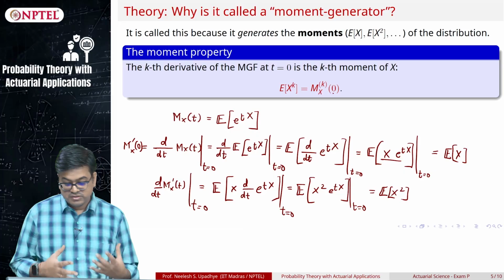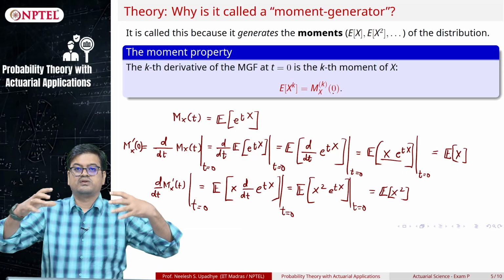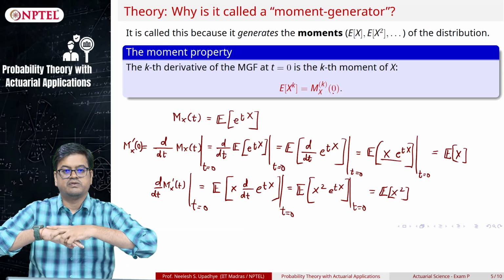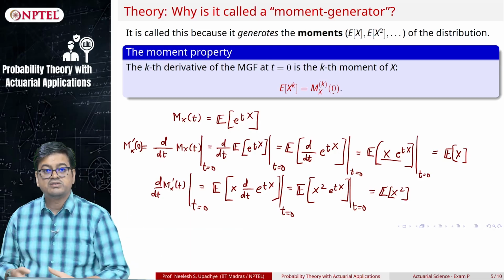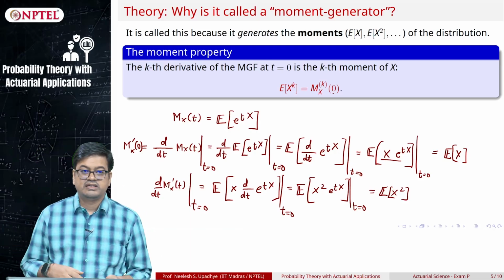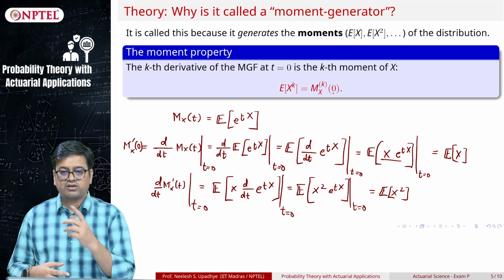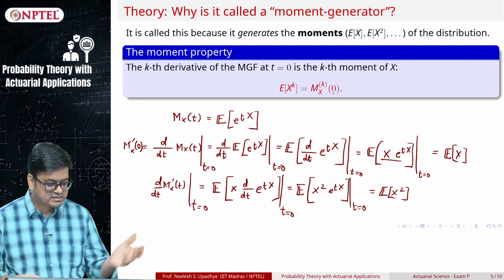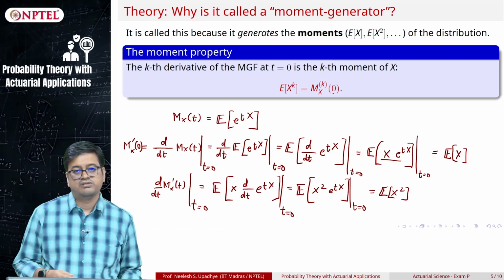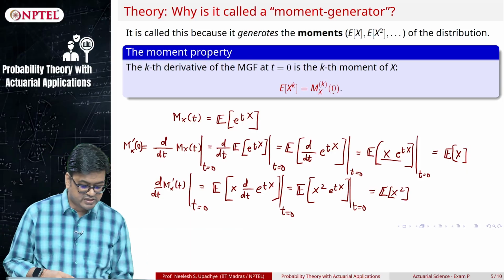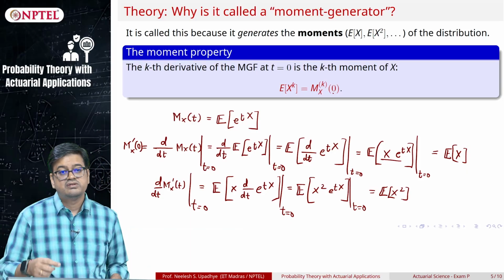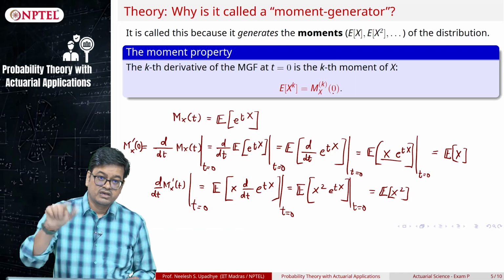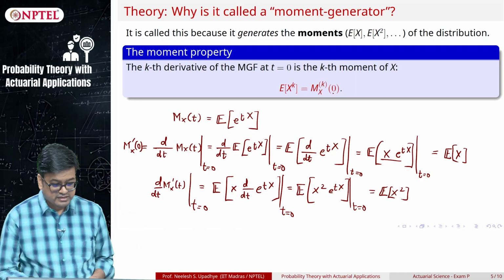Now, the power is, once I have this closed form expression of this MGF, I do not have to worry about the density to calculate these moments, otherwise all these are complicated integrals. Here you simply differentiate, it will solve your problem, and you are differentiating with respect to t. So, you do not have to deal with the complexities of the x world, that is the beauty.